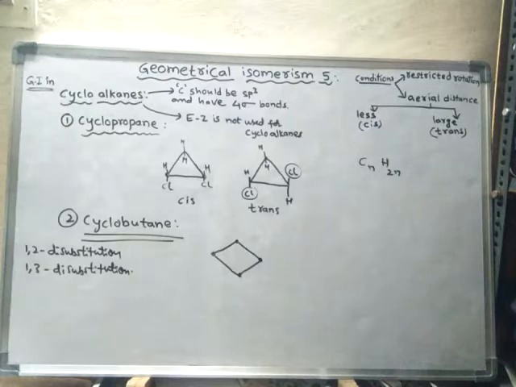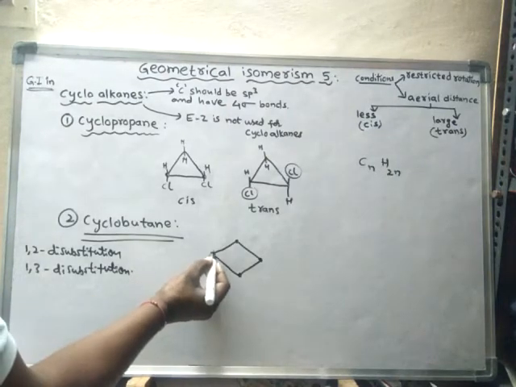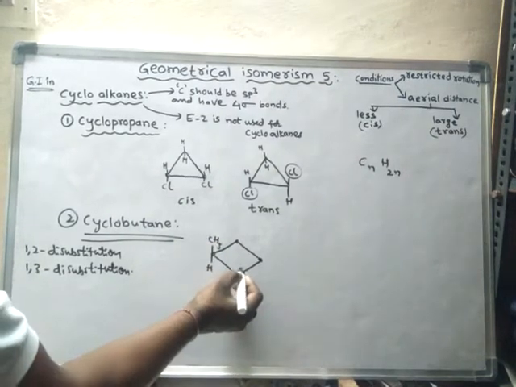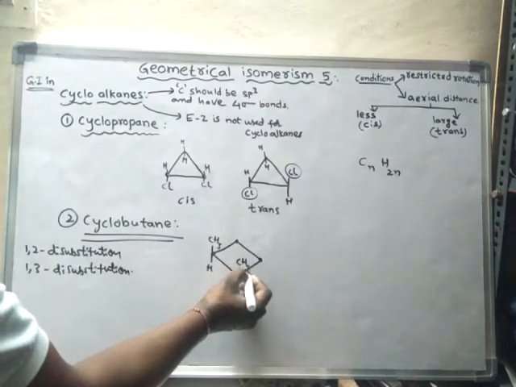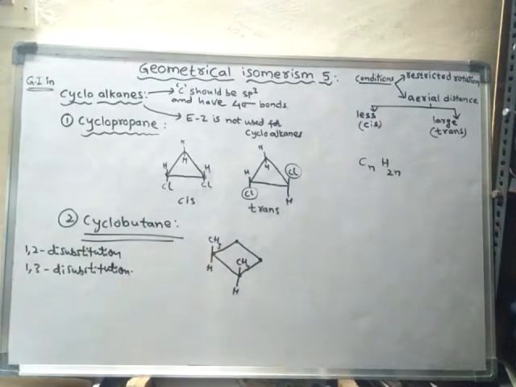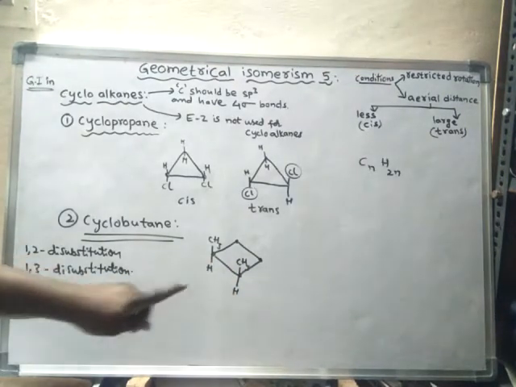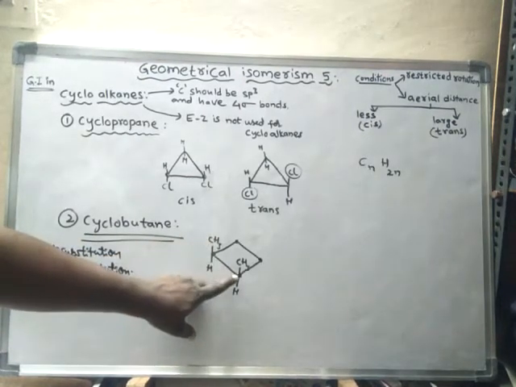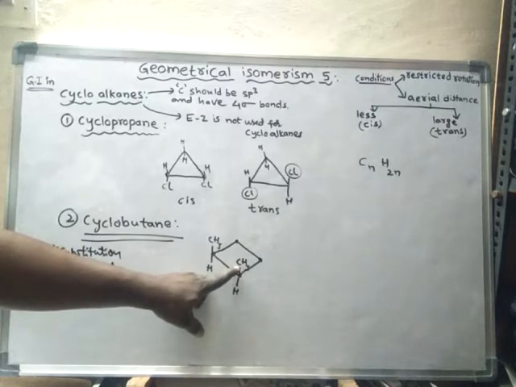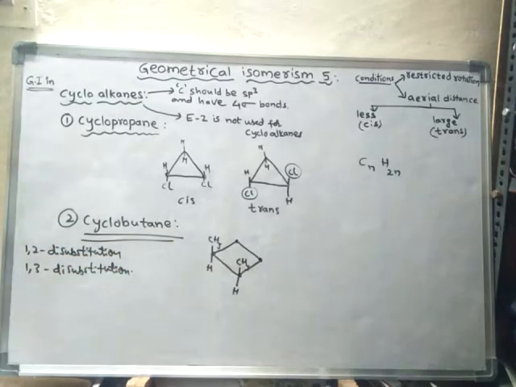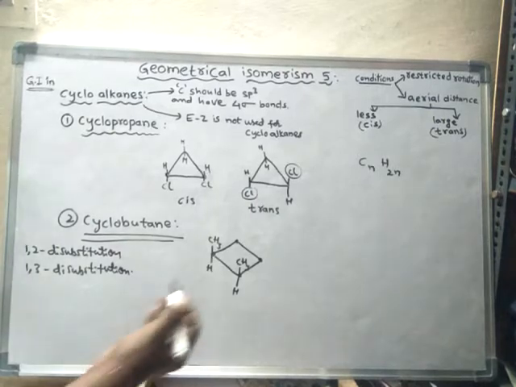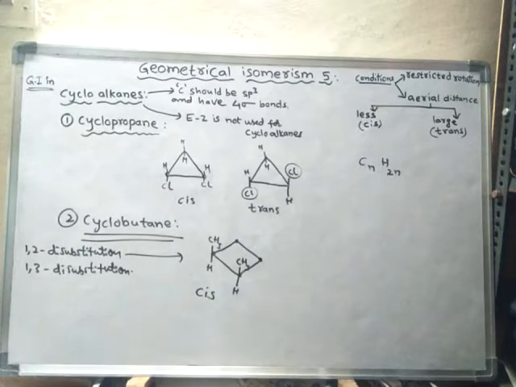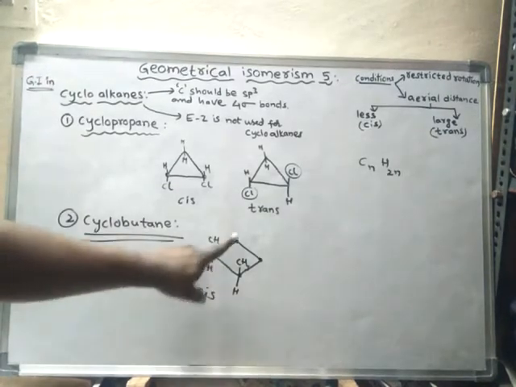First of all, we will see 1,2 disubstitution. Suppose this is the first carbon, so here a methyl group and hydrogen. This is the second carbon, methyl group and hydrogen. So this is said to be 1,2 disubstitution. That means the hydrogen on the first carbon is replaced by methyl, and the hydrogen on the second carbon is also replaced by a methyl group. Now it is 1,2 disubstitution and it is cis form. Cis 1,2 dimethyl cyclobutane.